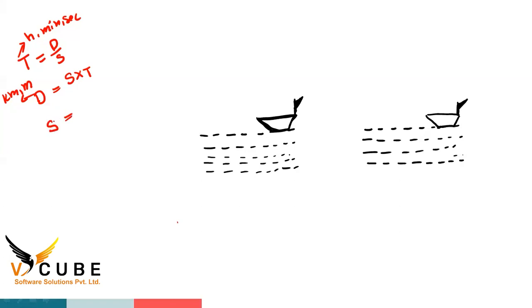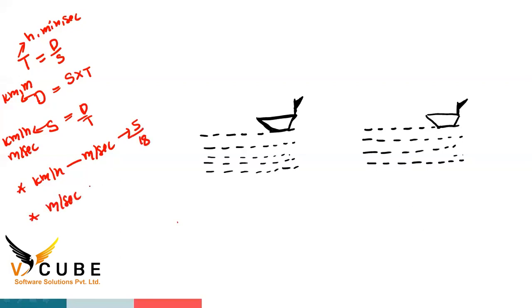Right. So what are the units of speed, guys? Kilometer per hour or meter per second. What is the speed formula, guys? Distance by time, sir. Very good. And next point, to convert kilometer per hour to meter per second, we are using 5 by 18. Right. To convert meter per second to kilometer per hour, we are using 18 by 5.